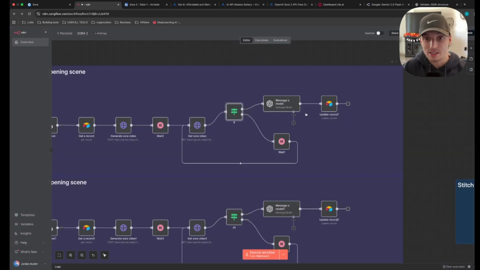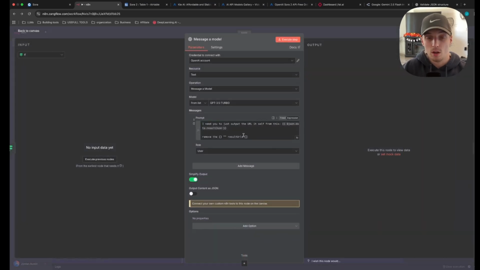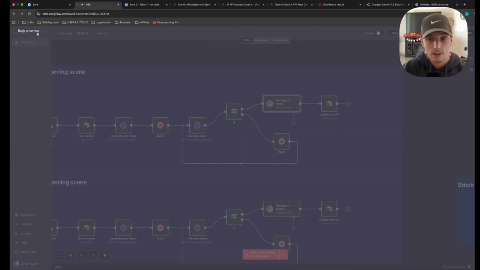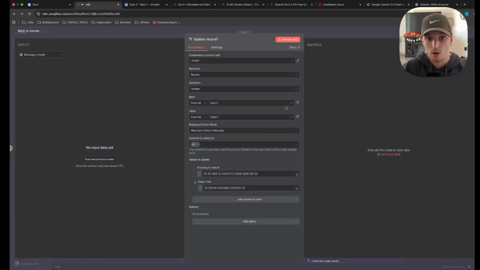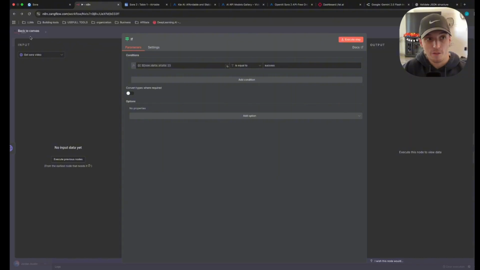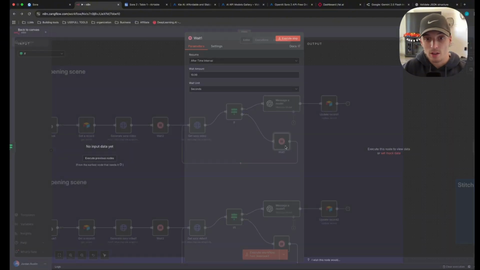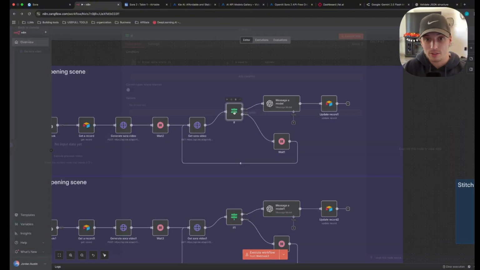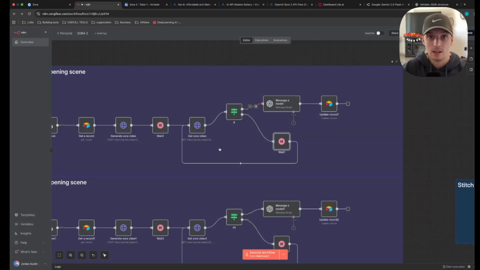It then will process the video and pass it through this simple OpenAI node that just cleans up the URL. I'll show you that when we actually get the URL. Just makes it a very, very clean URL that we can click onto and download, and then uploads our video to our Airtable. But if it's not done yet, if the status is waiting or failed, we have another wait node, so it'll go down the false route, obviously, because it's not success. So it goes down the false route, waits another 10 seconds, checks it again, until it says success, and then we get our video back.